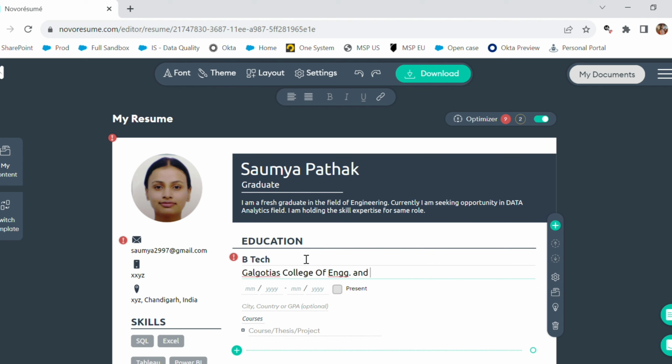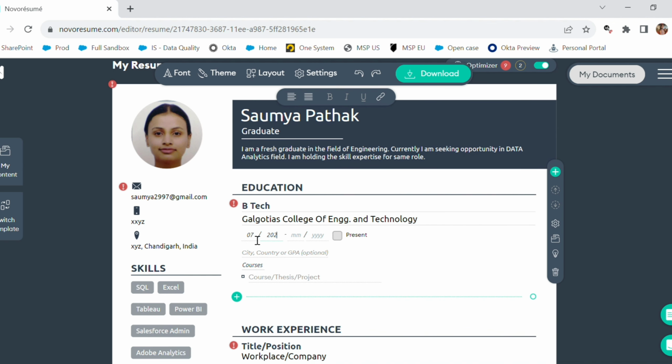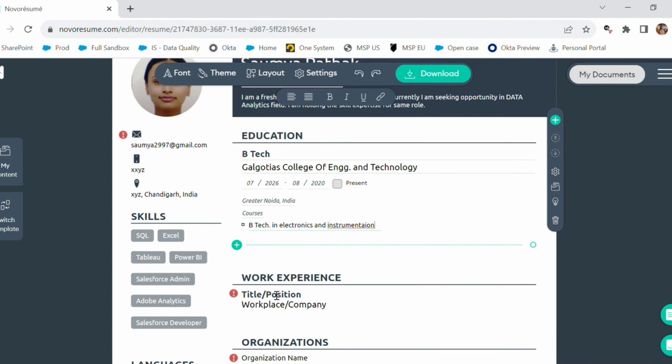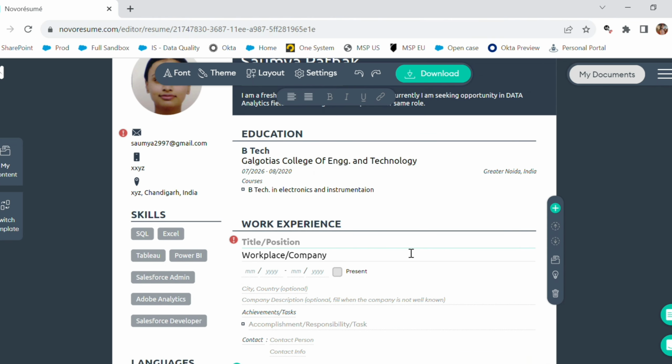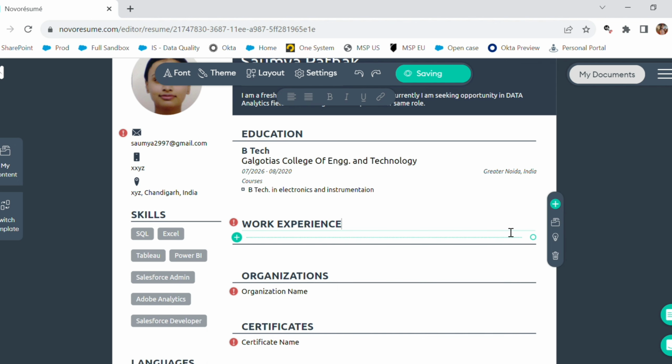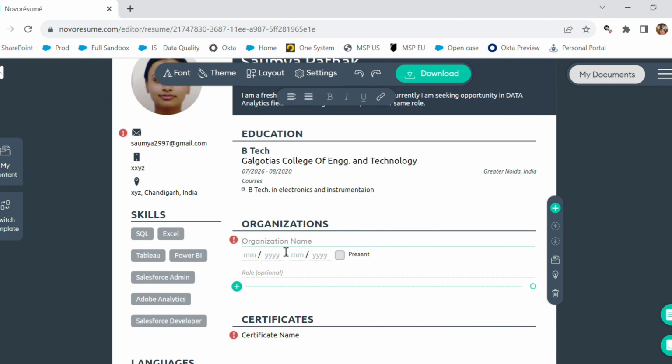Do not mention 10th and 12th details a lot, because the recruiter has no interest in seeing how much you scored in your 10th class and 12th class. Just mention the graduation details, only a few details are required, and that's it. You don't have to drag. And as a fresher, you don't have any experience, so we are going to skip this one and we are going to delete the work experience section.